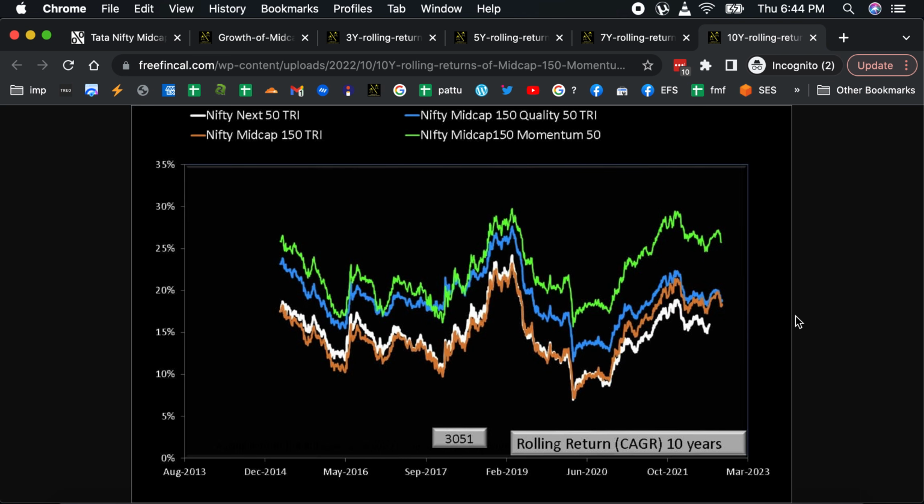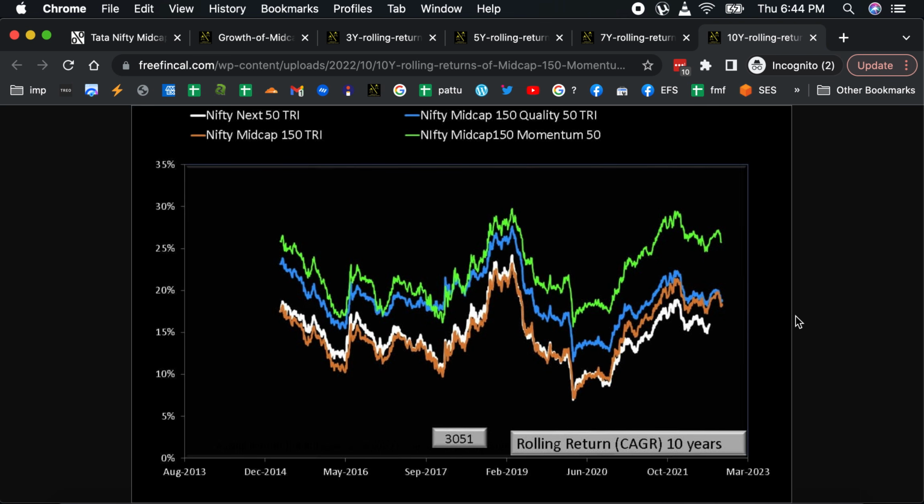The point is, today it's okay to say, okay, the last 10 years were nice. But seeing point-to-point returns based on past data is one thing, and actually living through those 10 years of investing is quite another. It will be a very frustrating period. There's no guarantee that it will do better. We don't have enough data to say there is a reasonable chance that momentum will do well over the long term. That cannot be said yet because of the lack of history.